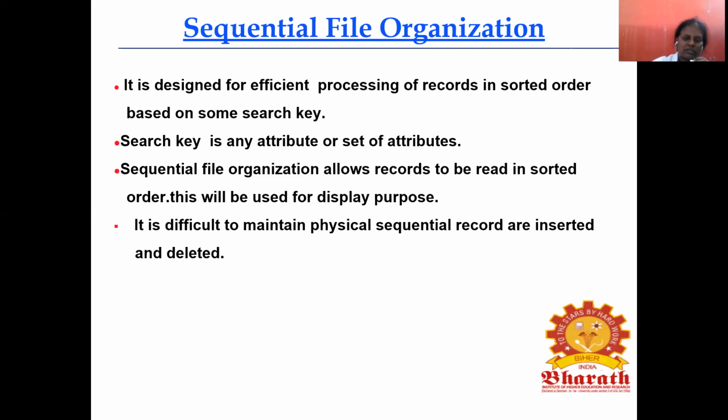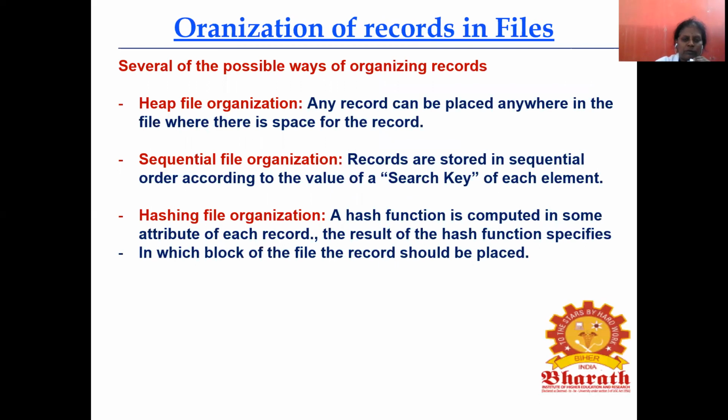So what are the possible ways of organizing records? Heap file organization, sequential file organization, and hashing file organization. Sequential file organization is the easiest way to store data and easily access it. Since it is in sequential order, we can easily access the data, but it will be very slow.